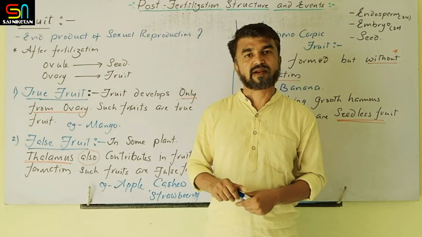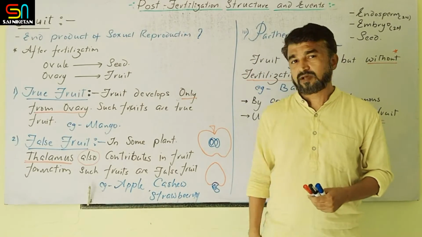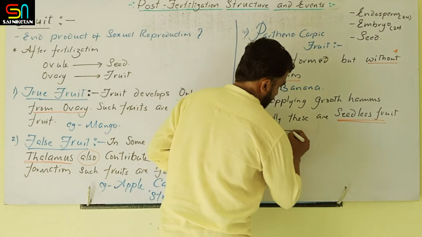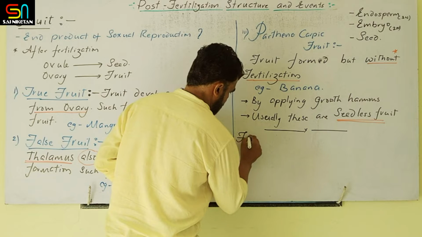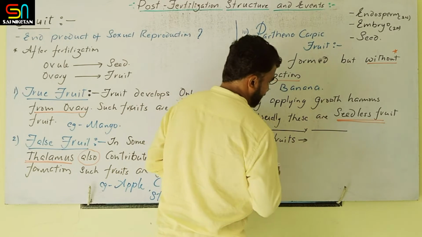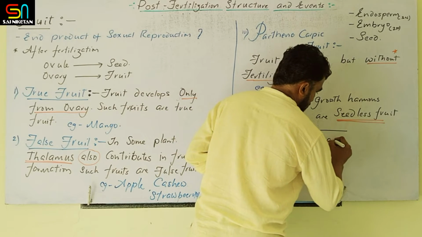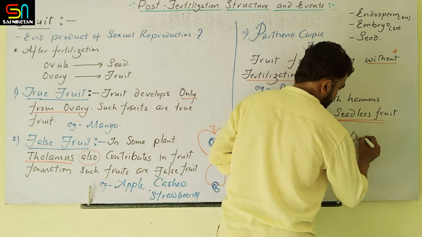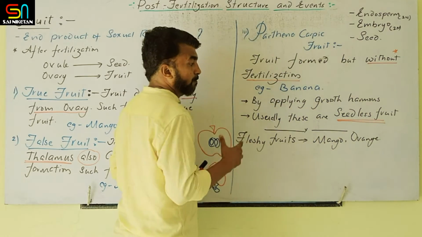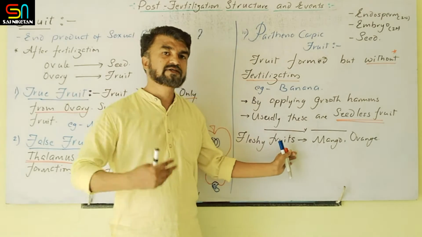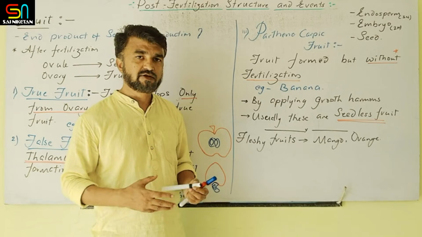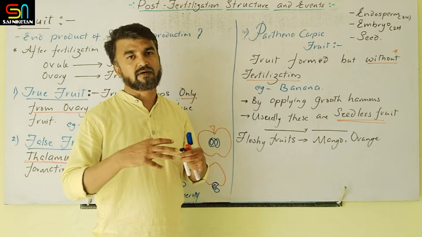Now some basic question may arise. If you take the fruits, some fruits are fleshy fruit. Fleshy fruits means, for example, mango, orange, even pomegranate, in which water content is maximum. These are the fleshy fruit. Clear? The actual classification of fruit is very interesting and very vast.